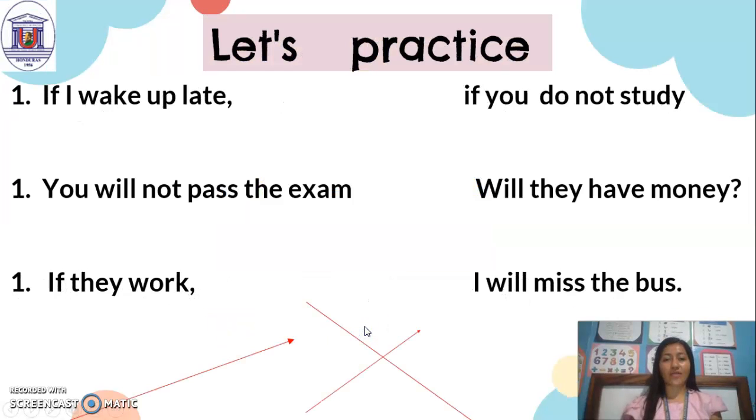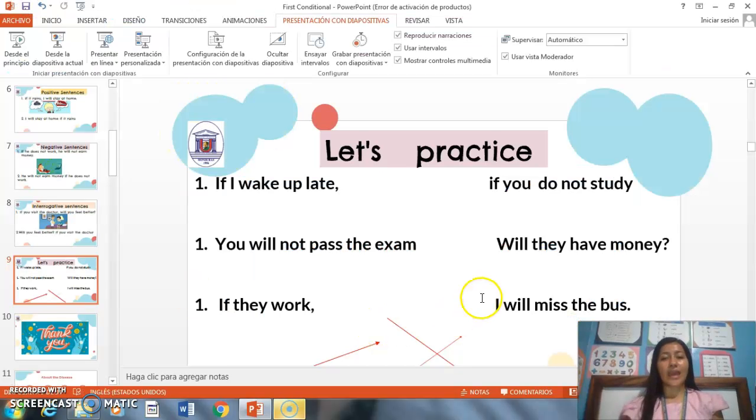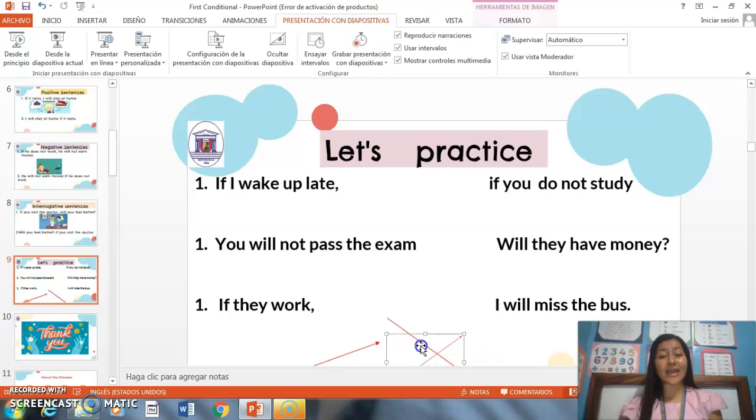Let's practice together. We need to identify which is the correct part of the next sentence. Here we have, if I wake up late, repeat with me please. If I wake up late, if you don't study, no, right? Will they have money? No. I will miss the bus? Yes, of course. We are going to use this one.